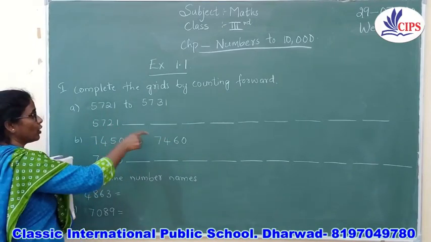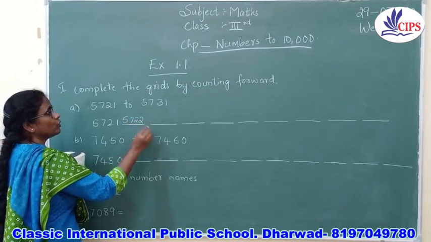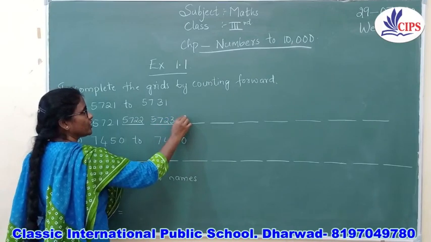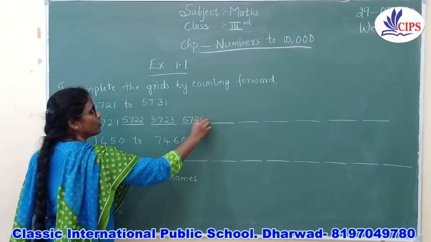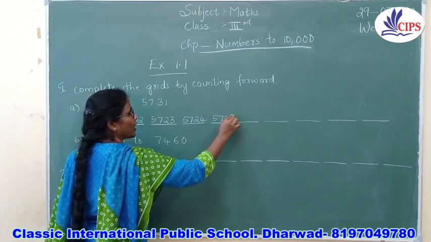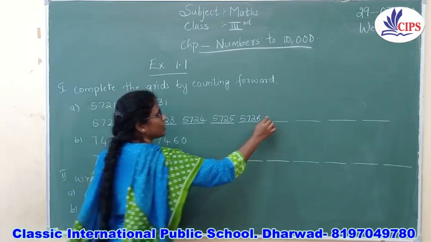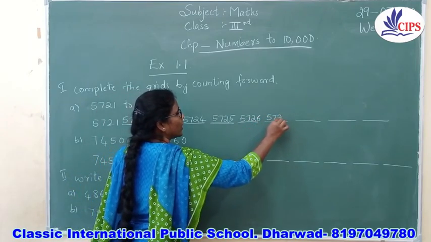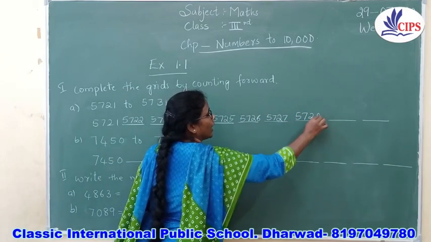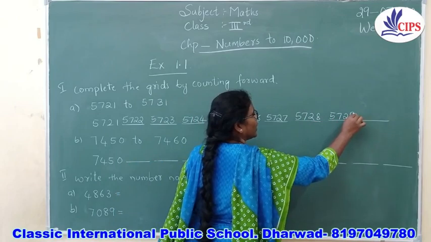You are going to write the next numbers: 5722, 5723, 5724, 5725, 5726, 5727, 5728, 5729.